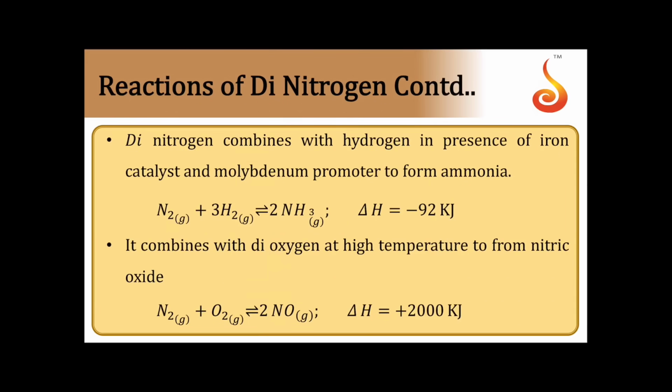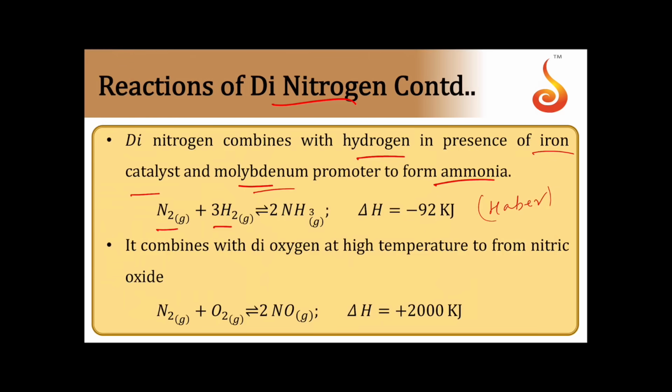Then other reactions of nitrogen: dinitrogen combines with hydrogen in the presence of an iron catalyst and molybdenum promoter. Regarding preparation of ammonia, it comes under Haber's process. We can see preparation of ammonia done by Haber's process. There we use the elements N2 and H2 only, and the catalyst used is iron oxide and the promoter is molybdenum. So with these methods, we can prepare ammonia on a large scale.